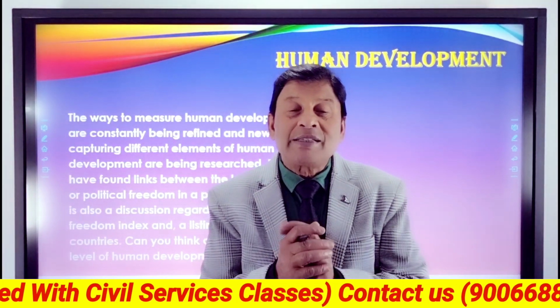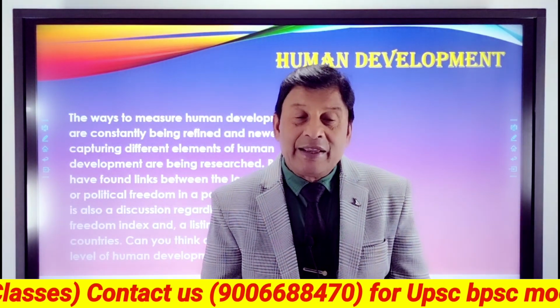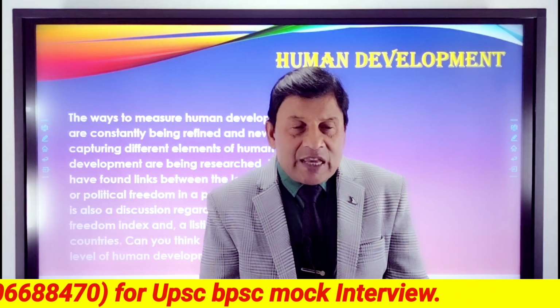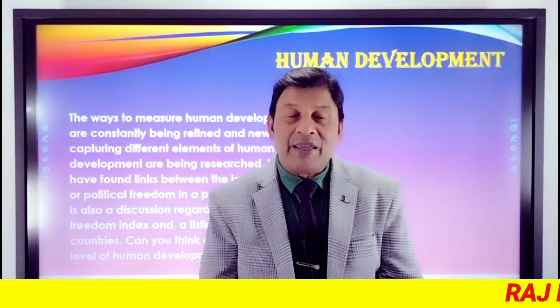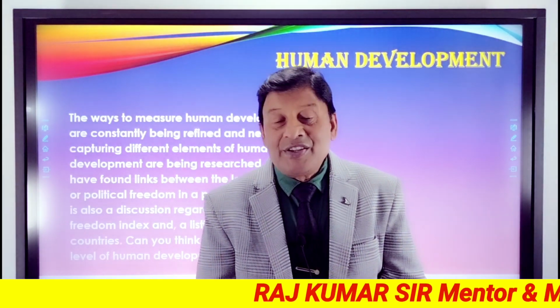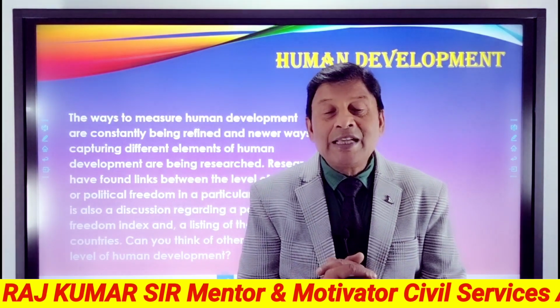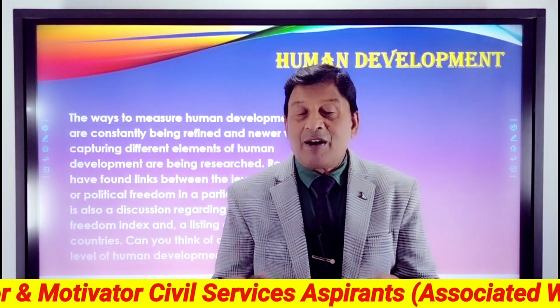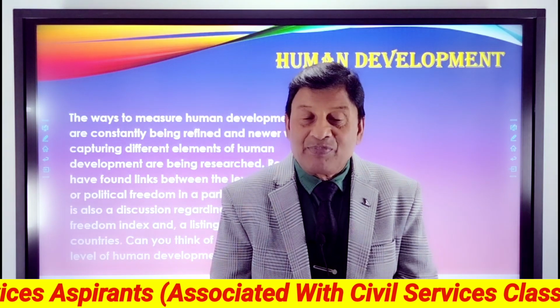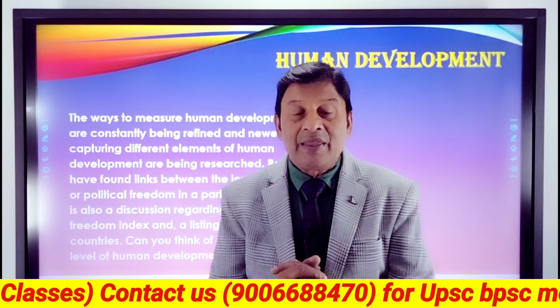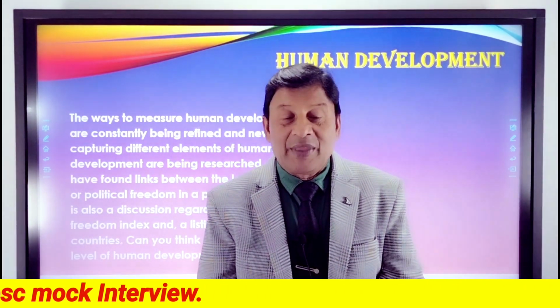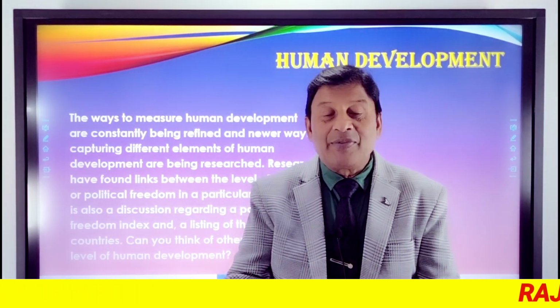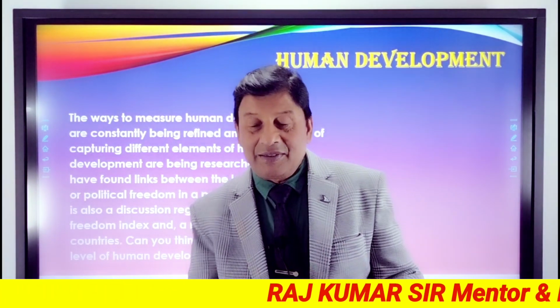The ways to measure human development are constantly being refined and newer ways of capturing different elements of human development are being researched. Researchers have found links between the level of corruption or political freedom in a particular region. There is also a discussion regarding a political freedom index and a listing of the most corrupt countries. Can you think of other links to the level of human development?